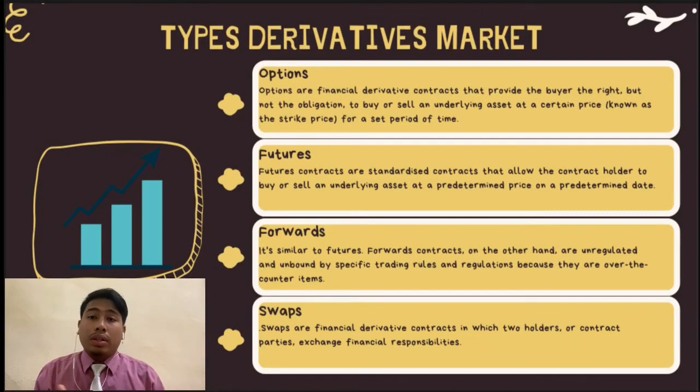For types in the derivative market, there are four types: option, future, forward, and swap. For option and future, we have already discussed them. Now we will talk about forward and swap. Forward is similar to future, but they are over-the-counter items. And swap is a financial derivative contract in which two holders or contract parties exchange financial responsibilities.